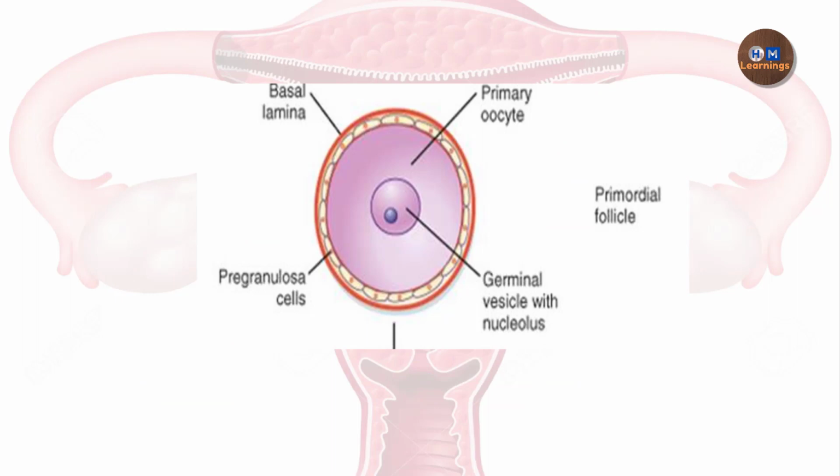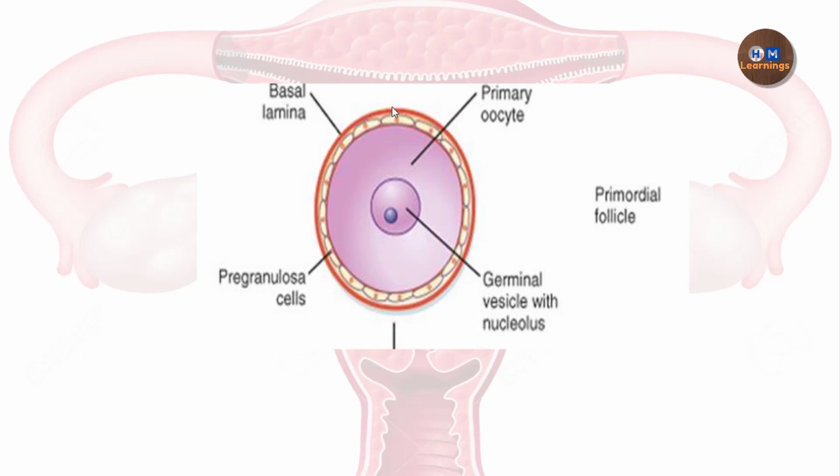So this is the structure of a follicle, a primordial follicle. This is a primary oocyte. Now this is a germinal vesicle. Germinal vesicle is basically the intact nucleus of the primary oocyte, and it has a nucleolus also. This is the cell membrane of the primary oocyte, and it is surrounded by a single layer of pregranulosa cells. Pregranulosa cells are basically epithelial cells, so they have a basal lamina. So this is the structure of a primordial follicle.